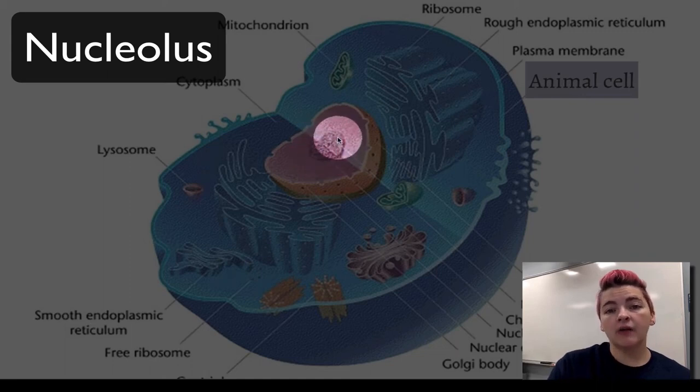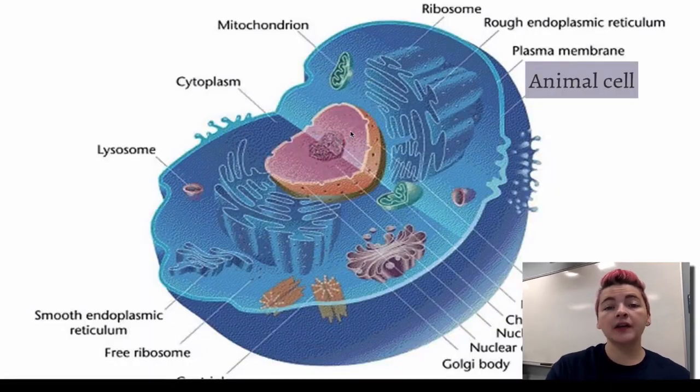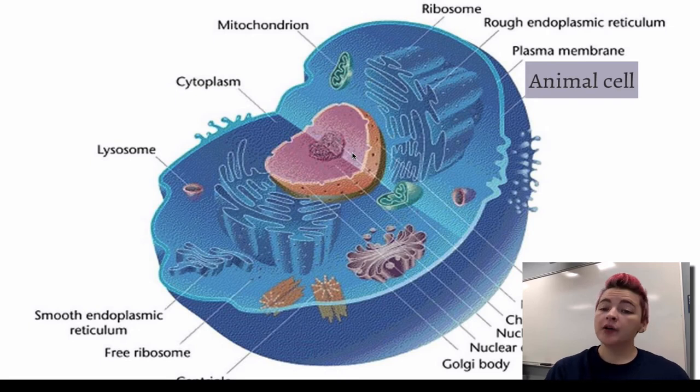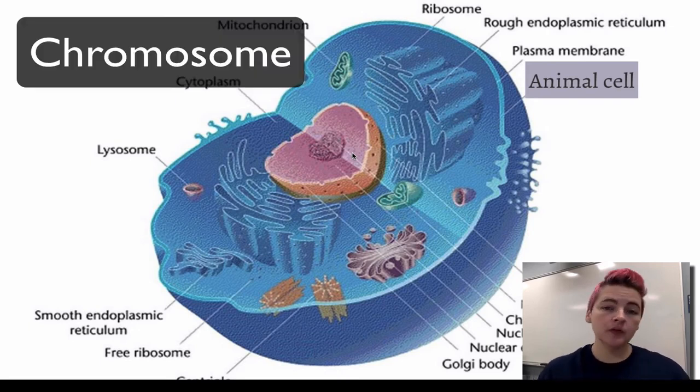This makes our ribosomes, and also the DNA is kept in the nucleus, and we have to make a copy of that DNA, and that copy is called RNA, and that will leave the nucleus through the pores. Chromatin is the form of DNA when the cell is doing its job. It will turn into chromosomes once it's going to start going through cell division.